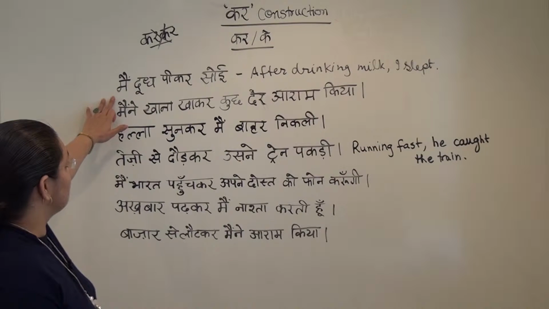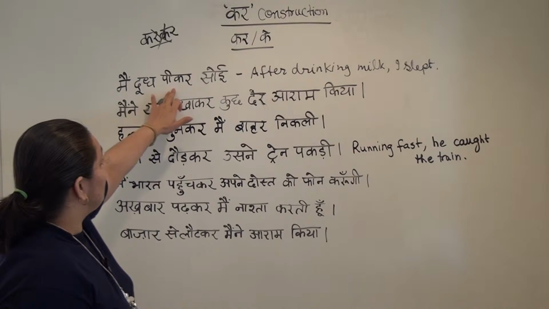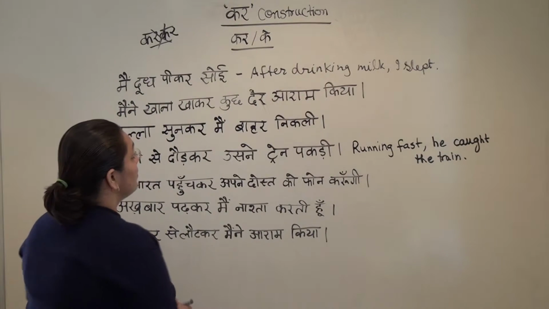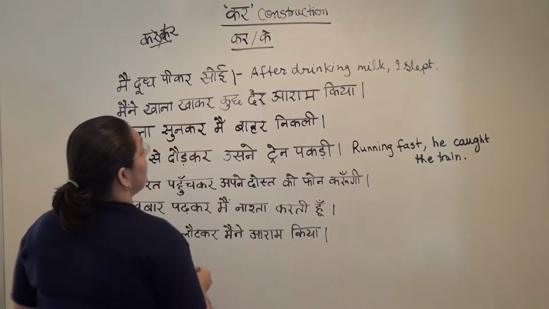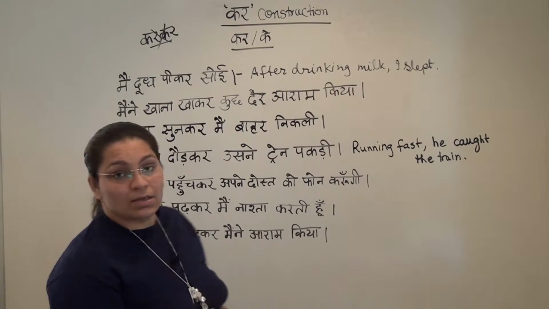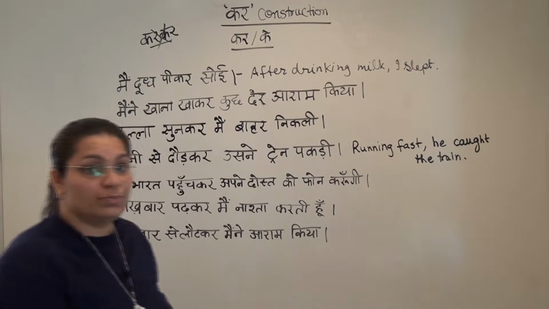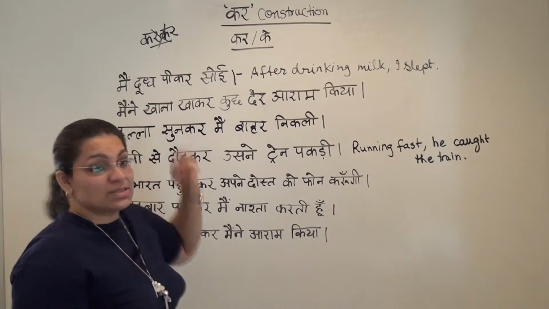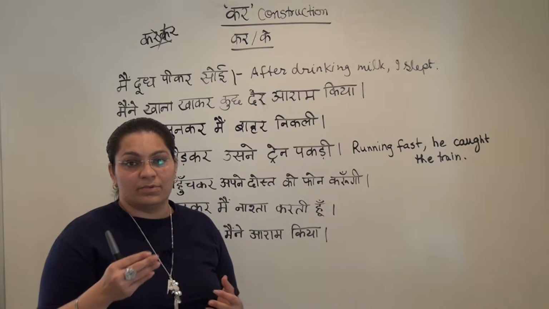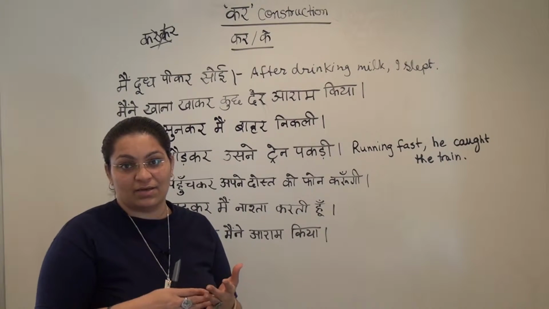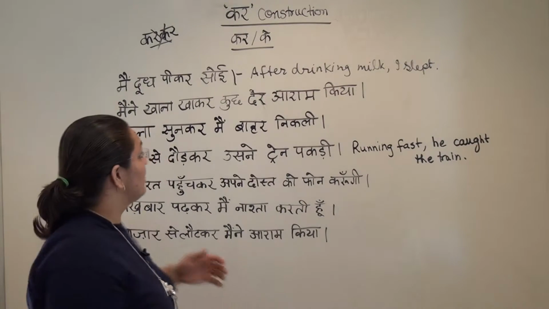So if the sentence is मैं दूध पीकर सोई, after drinking milk, I slept. It means first I drank milk and then I slept. So drinking milk is the first action and then sleeping is the second one.